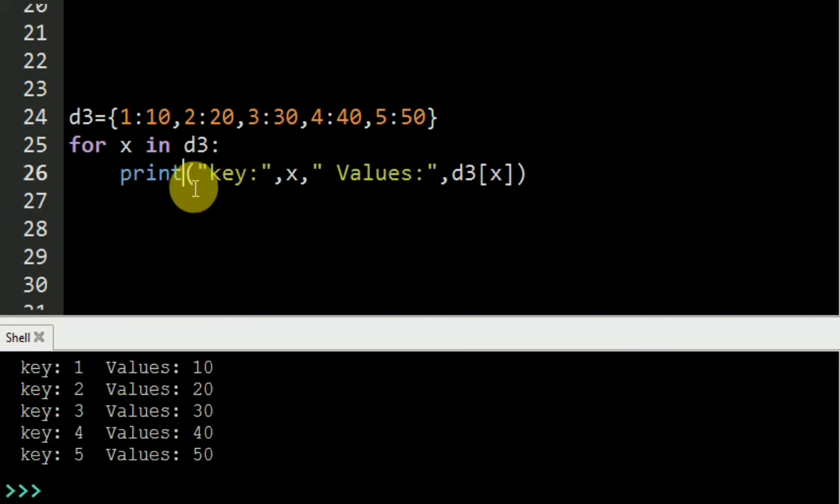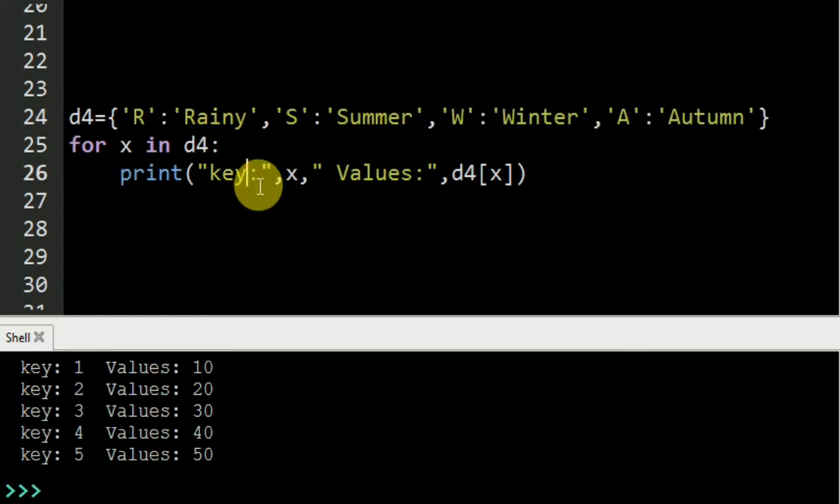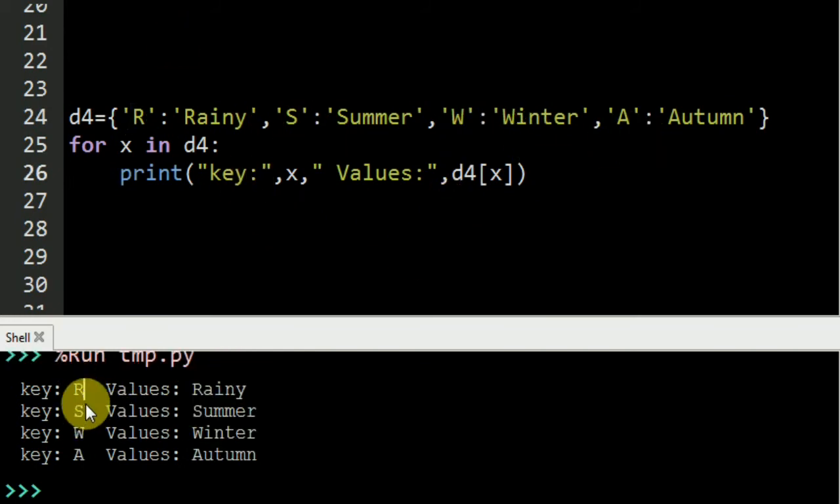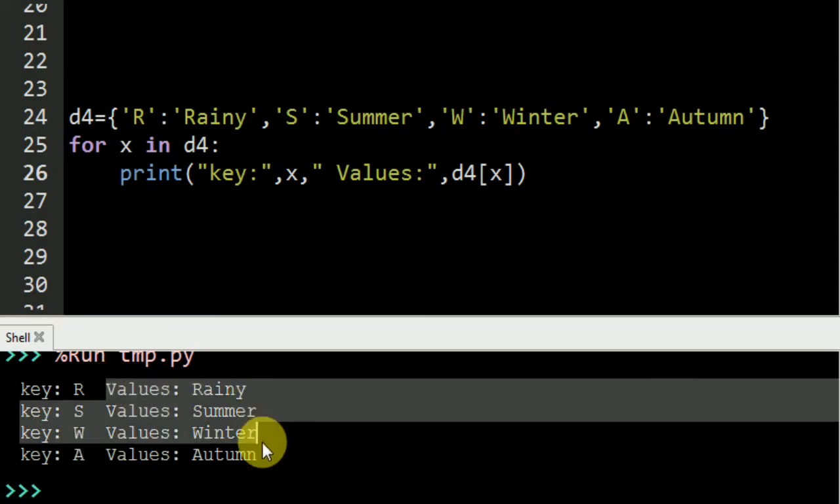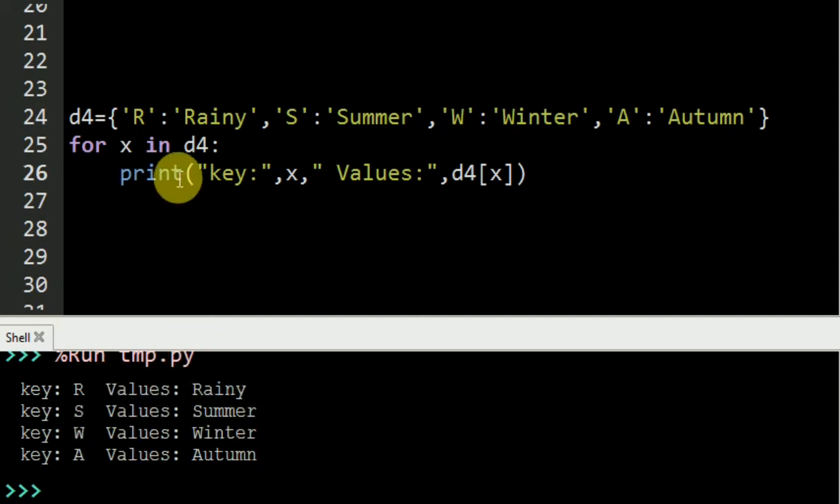If I want to change this line, now the keys are not going to be numbers, they are characters R, S, W, A. So when I execute this line, the keys are going to be changed. Now R, S, W, A, and the values are going to be shown. So in both cases, you have to use the same thing. This X is going to give you the keys, and D4 means the name of the dictionary, and when you pass X in the square brackets, it is going to give you the values from that dictionary.